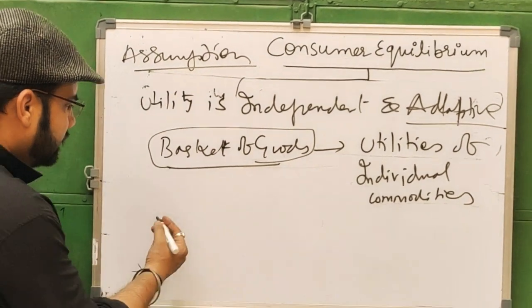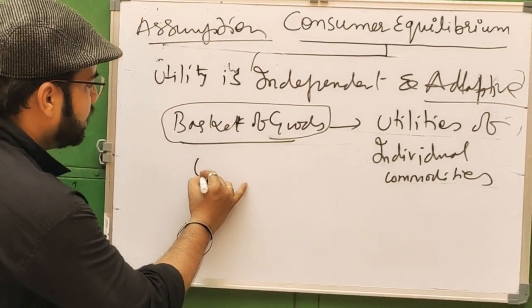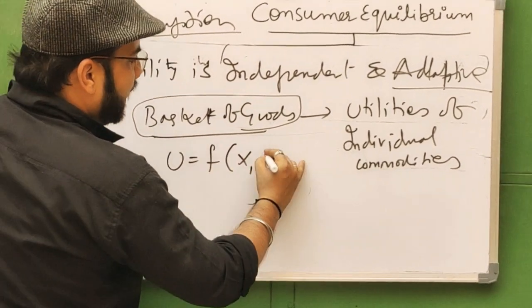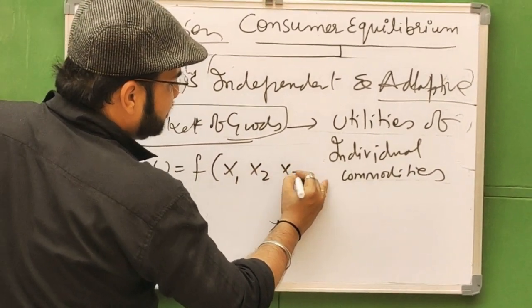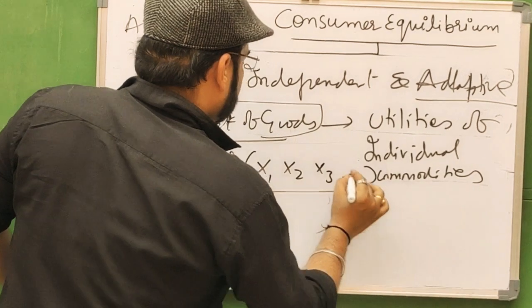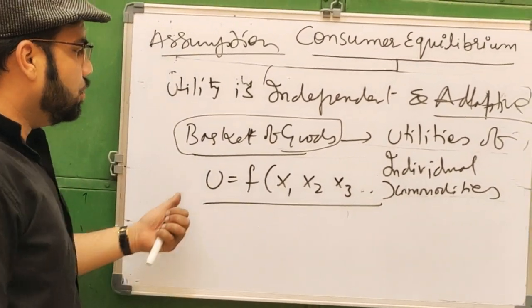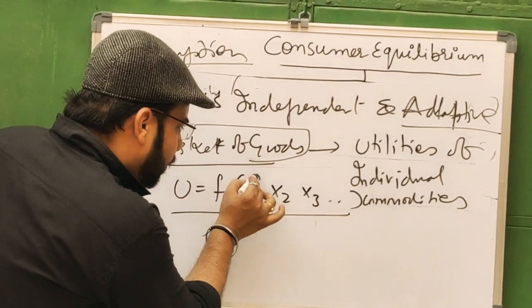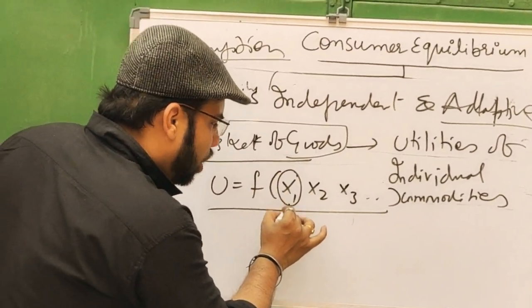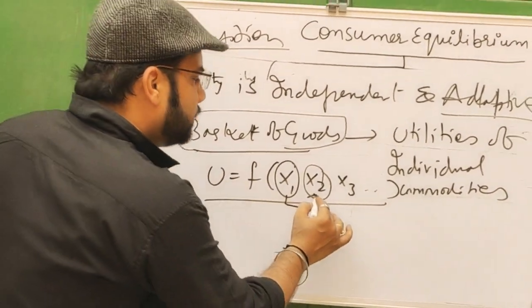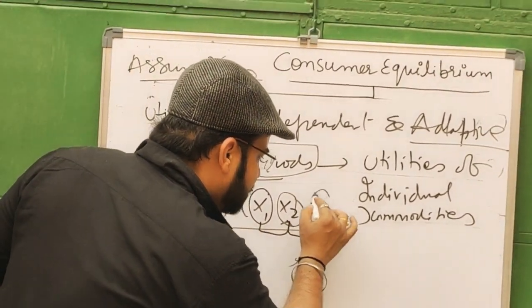We can explain this: utility is a function of x1 goods, x2 goods and x3 goods, and so on. This shows the additive property. The utility derived from x1 is not related to the utility derived from x2, and the utility derived from x2 is not related to x3.